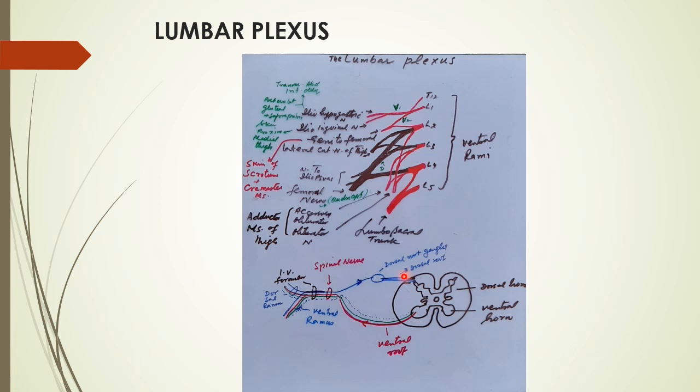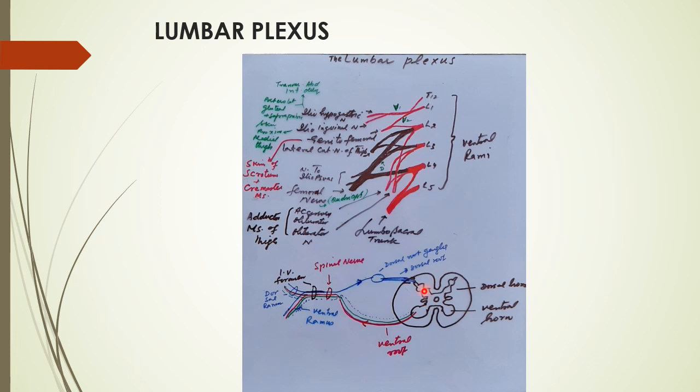So the sensations conveyed are temperature and pain, then touch, pressure, vibration, and proprioceptive. These 6 sensations are received from the limbs and the skin, and that is passed on to the posterior horn.